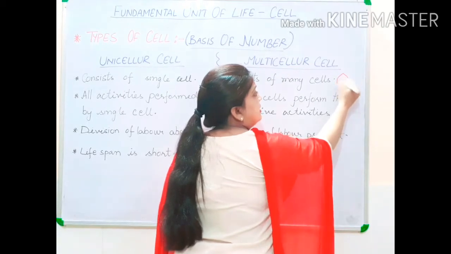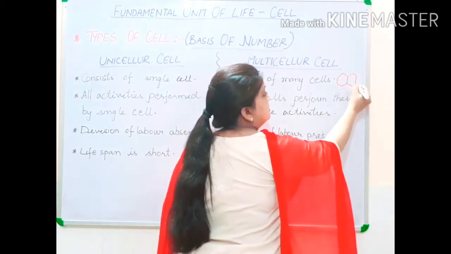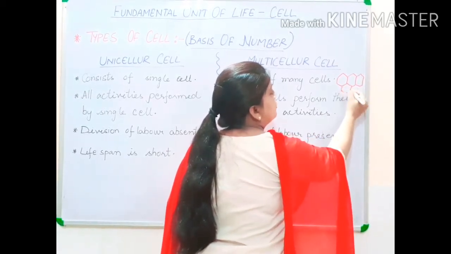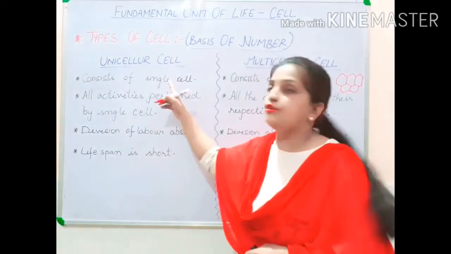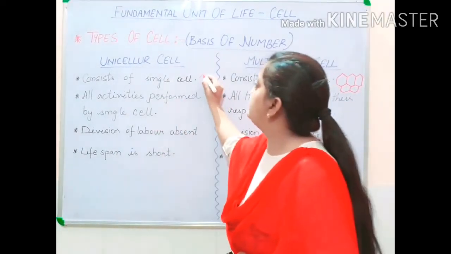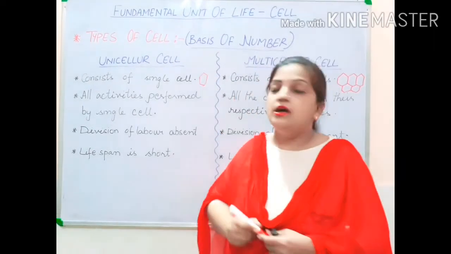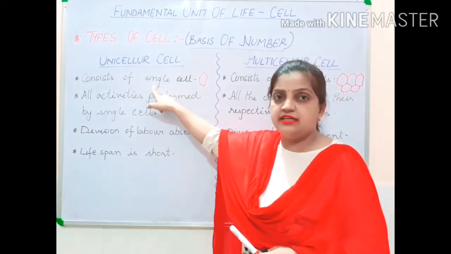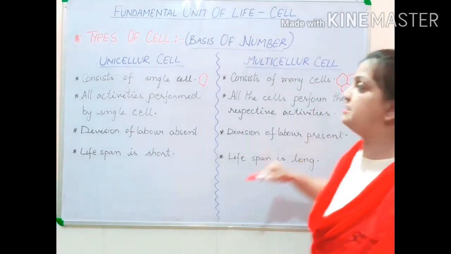Now this is a cell. This is a cell. Again this is a cell. So multiple cells are forming the organism. But in the case of unicellular, the organism will be made up of only one cell, only a single cell. So unicellular consists of a single cell, and multicellular consists of many cells.